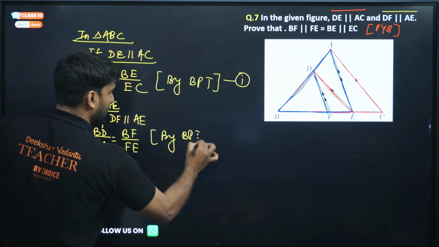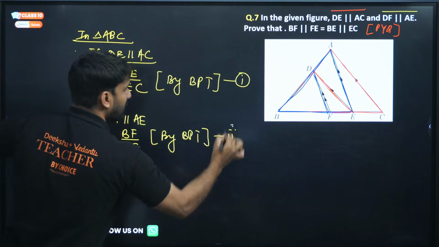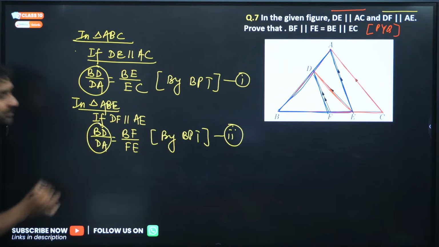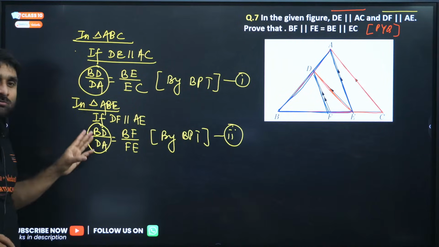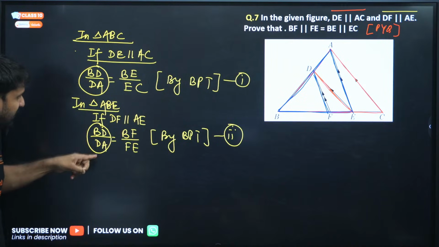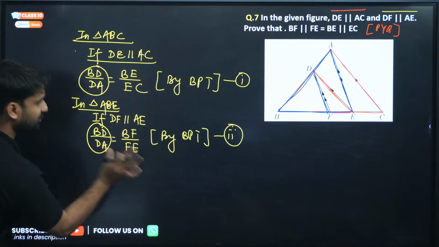Now we can mention here, by BPT, and this is your second. Can you see, my dear? This is here also and this is here also. These two both are common in equations 1 and 2. So if BD by DA is here and BD by DA is here, it means this will also be equal to this.